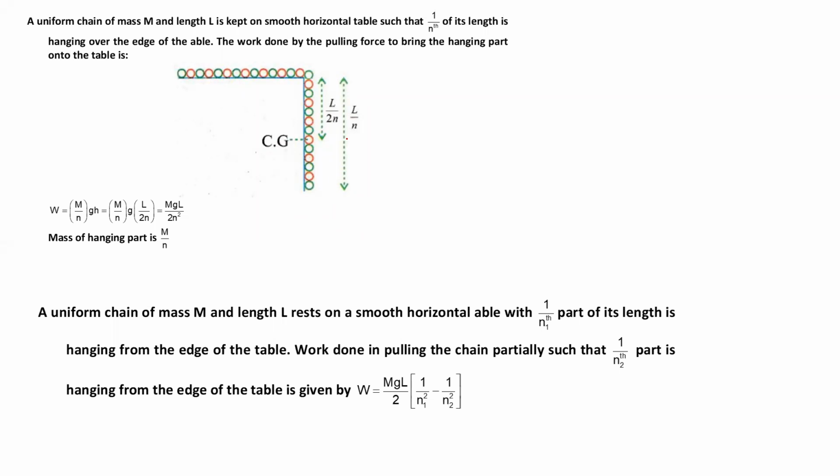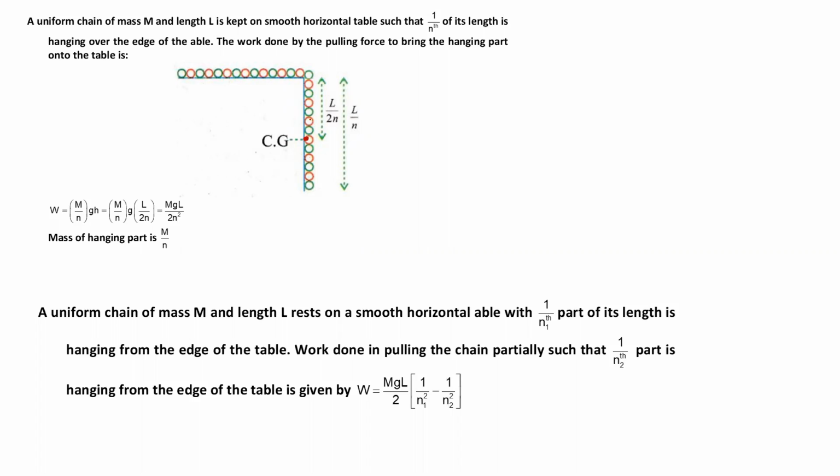1 by nth part is hanging. Then what is the length of the hanging part? Total length is L, so 1 by nth means L by n part is hanging. And in L by n part, where is the center of gravity? Where will the total mass be concentrated? At the center, at half of the length. So L by n is the hanging length, and at this point let there be the center of gravity. And I am lifting the chain, which means I am lifting the center of mass.